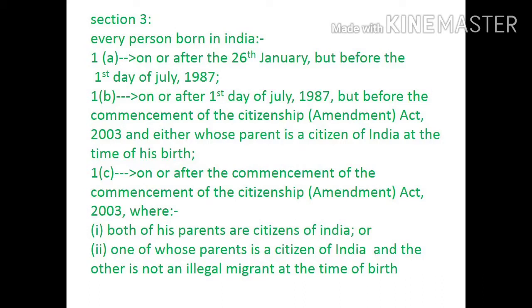Point C, on or after the commencement of the Citizenship Act 2003, where point 1, both of his parents are citizens of India. Point 2, one of whose parents is a citizen of India, and the most important point is the other one is not an illegal migrant at the time of birth.